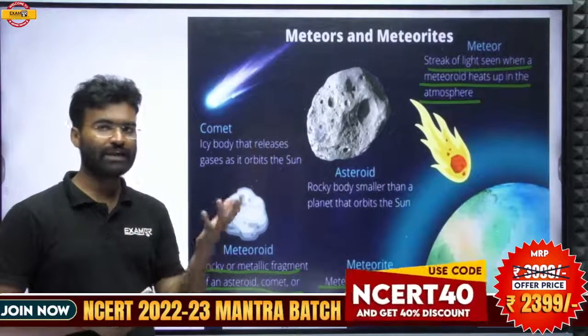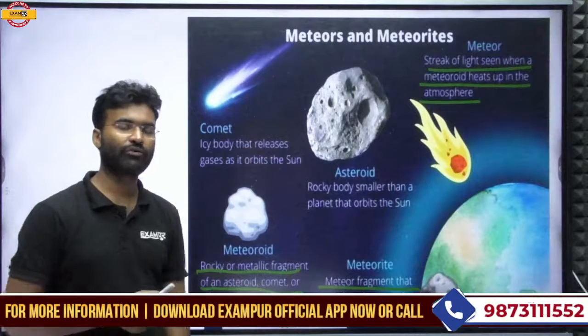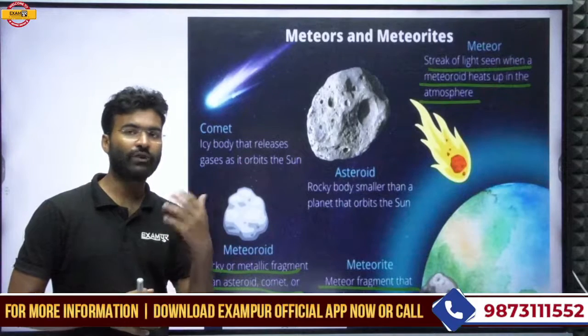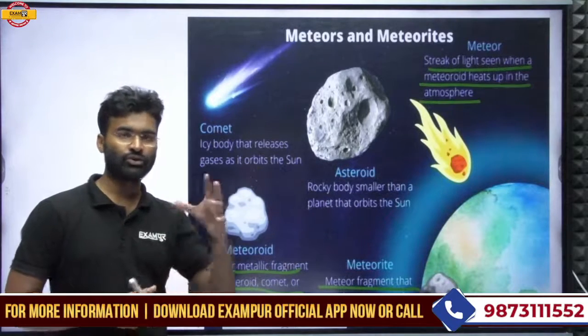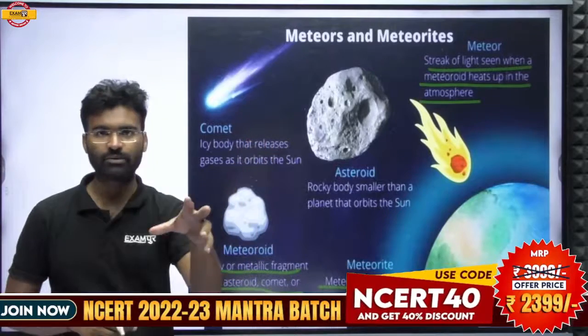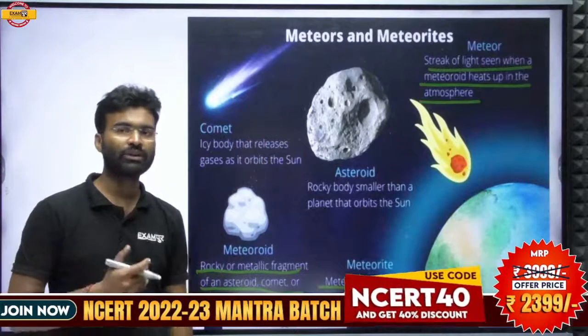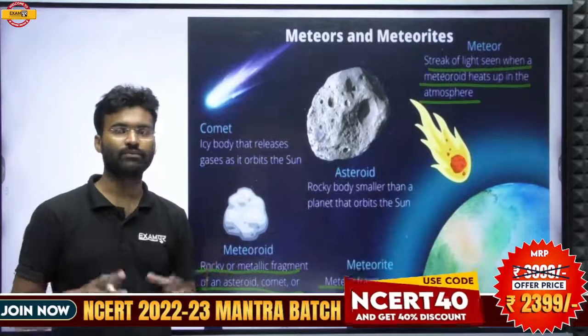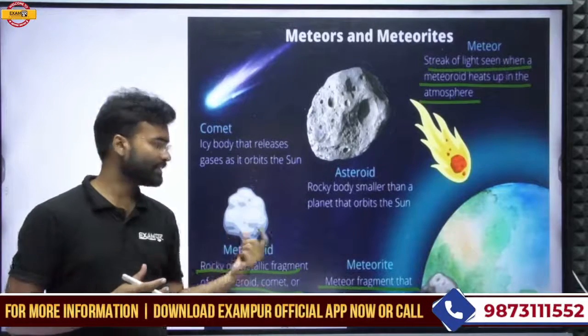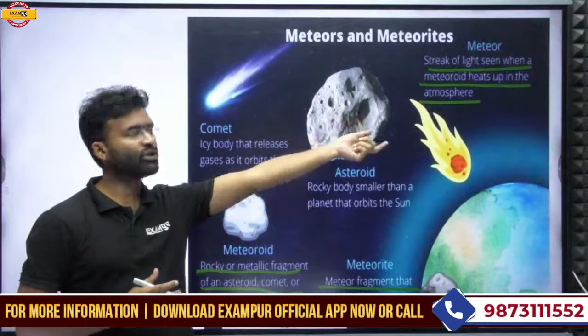If any meteorite enters the atmosphere of Earth, friction takes place. Due to the friction, it starts to burn and light up. And due to this lighting up, it is called the meteor.